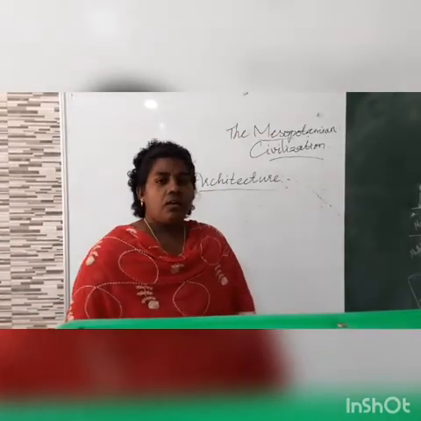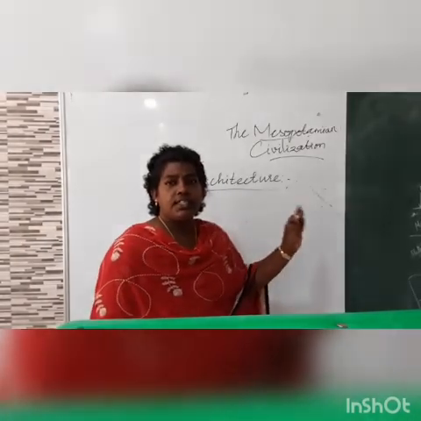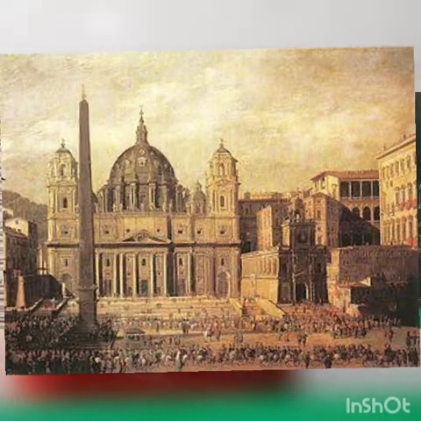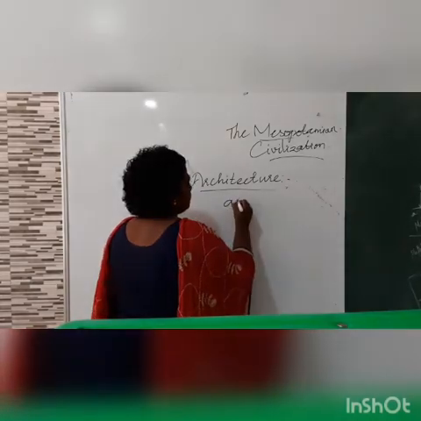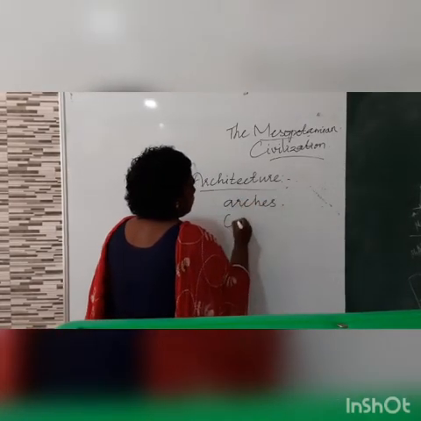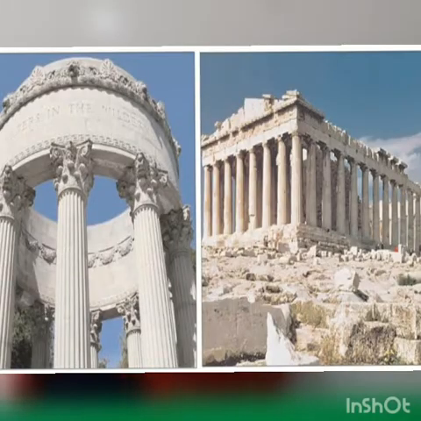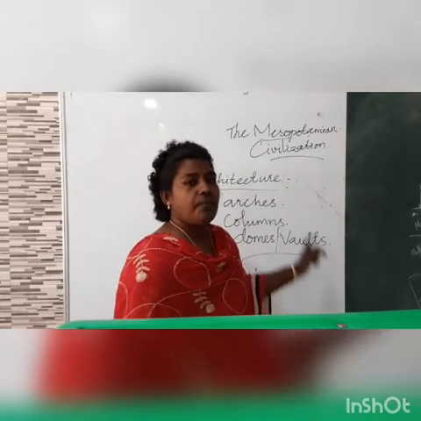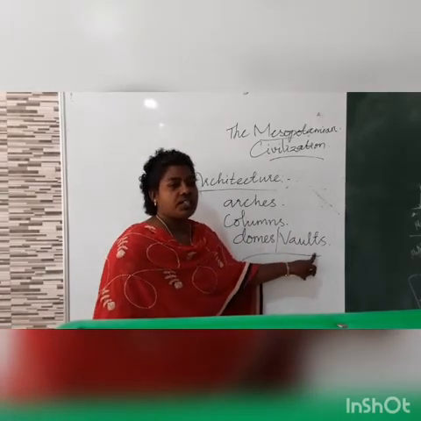The Mesopotamians contributed many things to the world. When we see the architecture, the Mesopotamians contributed arches, columns, domes and walls. What are the things they have contributed? Arches, columns, domes and walls. These are the important contributions of Mesopotamians. We can see arches, columns, domes and walls in their constructions.